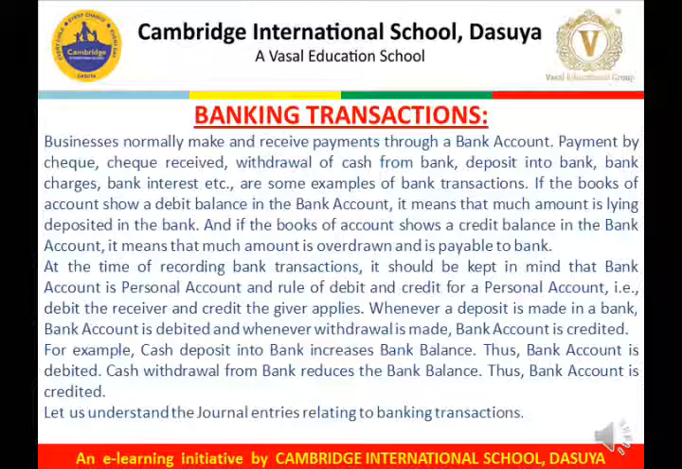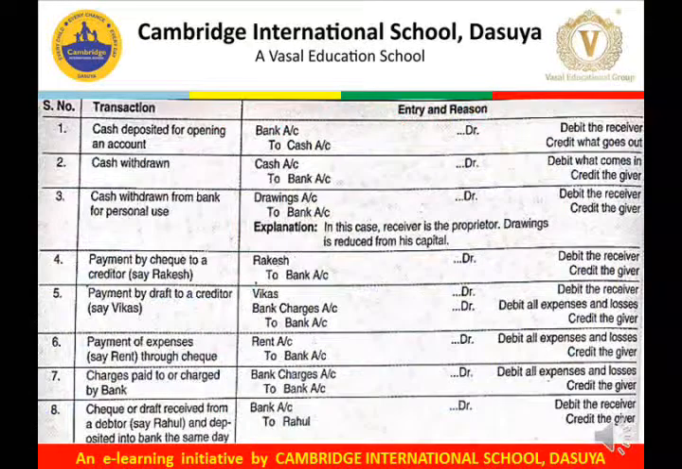So let us understand the journal entries relating to banking transactions. The first entry is cash deposit for opening an account. It means we have to pay cash to the bank. It means bank is the receiver and cash goes out of the business. So the journal entry would be bank account debit to cash account.